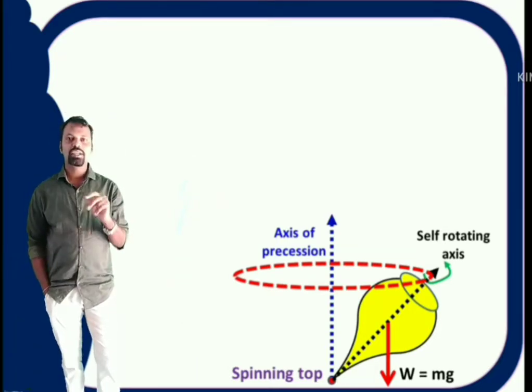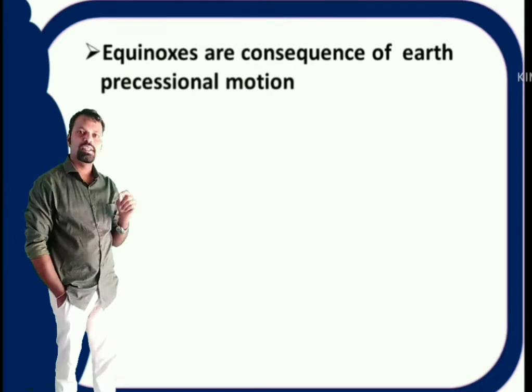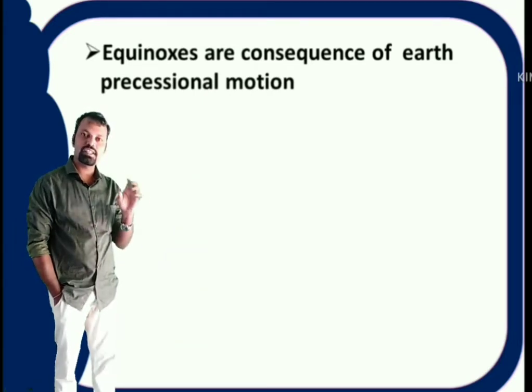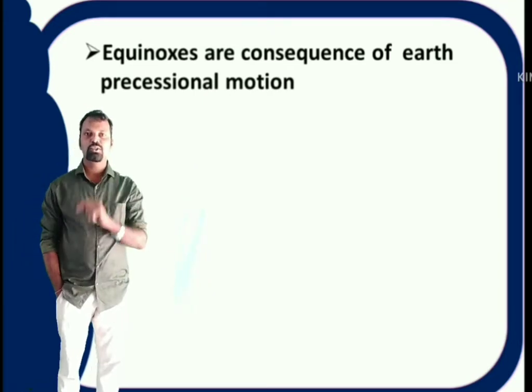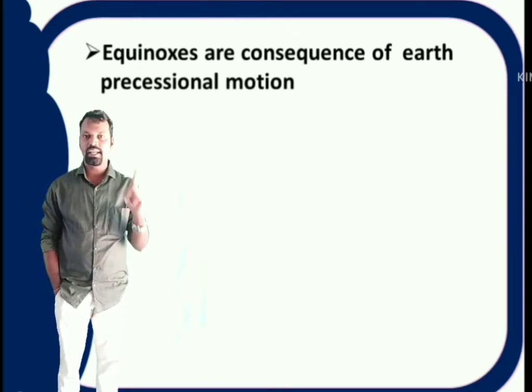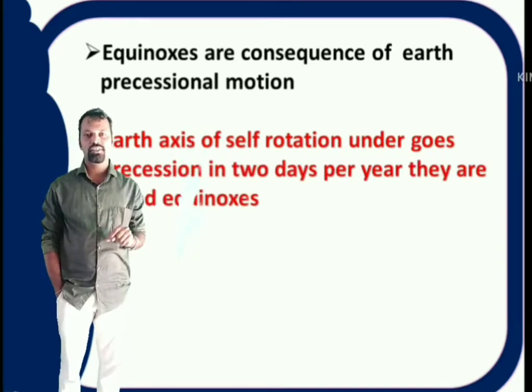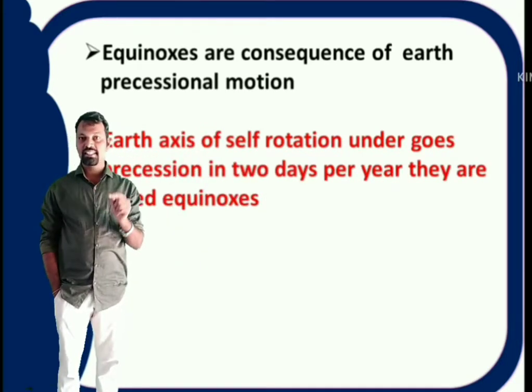Now come to the equinoxes. Actually, equinoxes are the consequence of the earth's precessional motion. That means the earth undergoes precessional motion that leads to equinoxes. The two days every year when the earth's axis of rotation undergoes precession are called equinoxes. Let us discuss in detail.